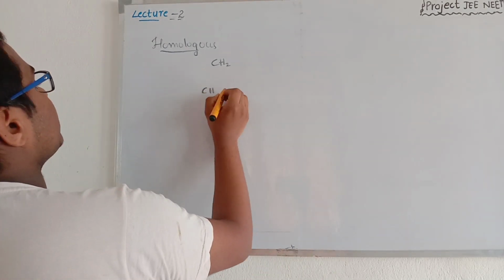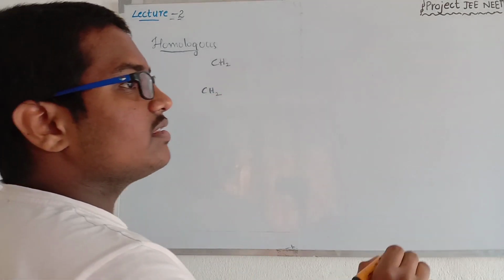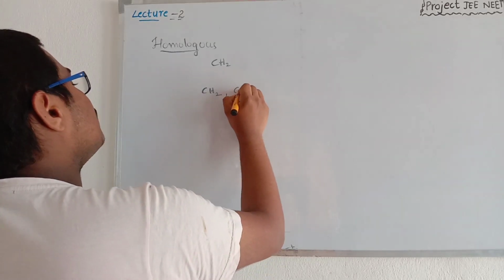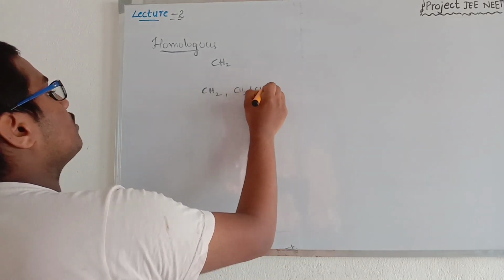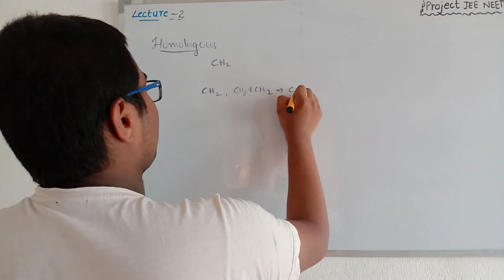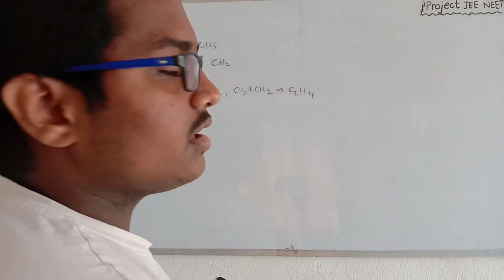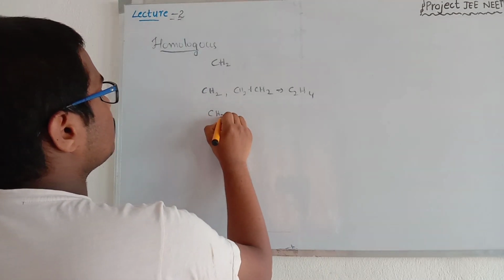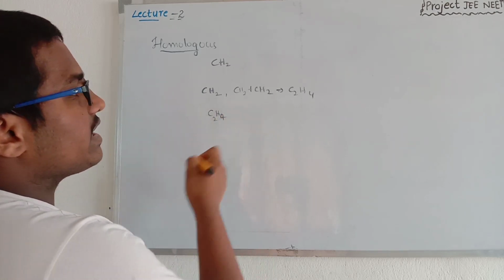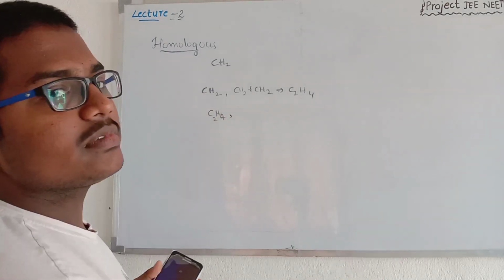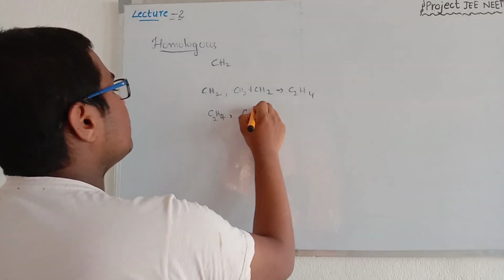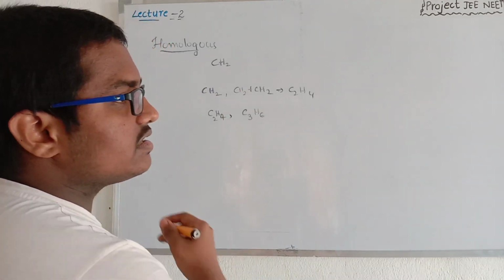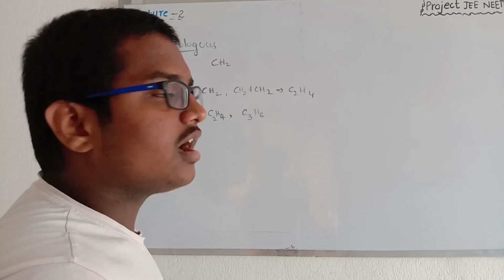If a compound like CH2 is there, then the next term in the homologous series is CH2 plus CH2, which is C2H4. If C2H4 is taken as the term, then the next term is C3H6. CH2, C2H4, C3H6. It continues to an infinite number of terms of carbon.